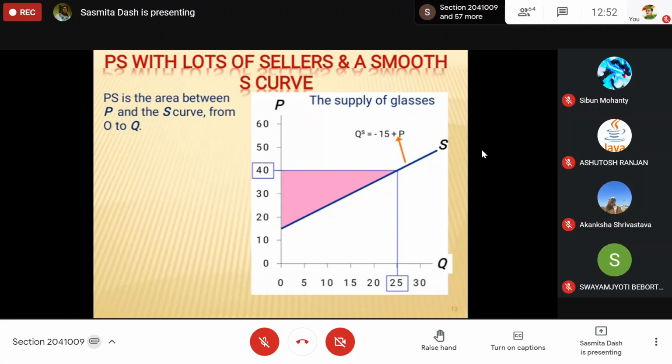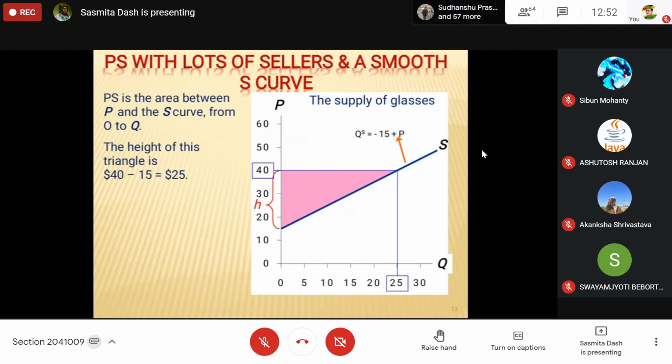Now calculate and tell me what the producer surplus will be. 500. Half into 40 minus 15, into 25 quantity. So this is half into base into height.